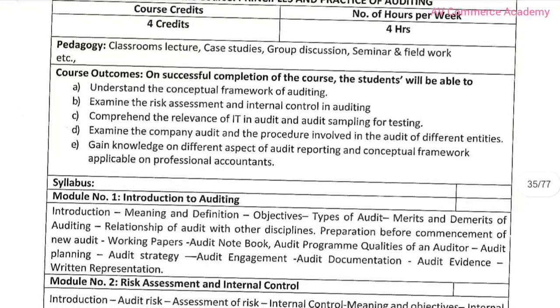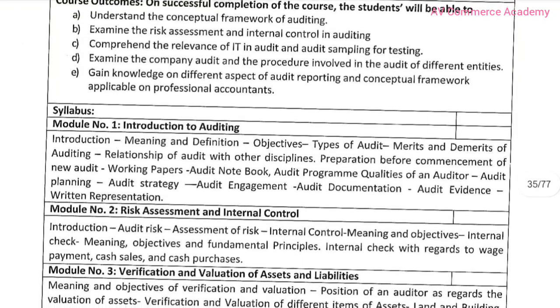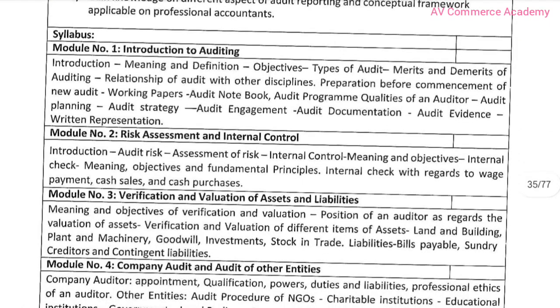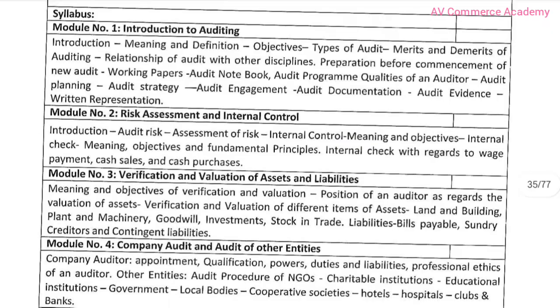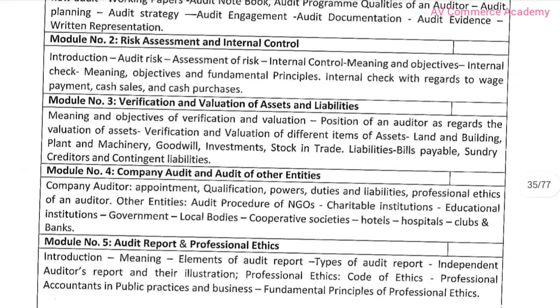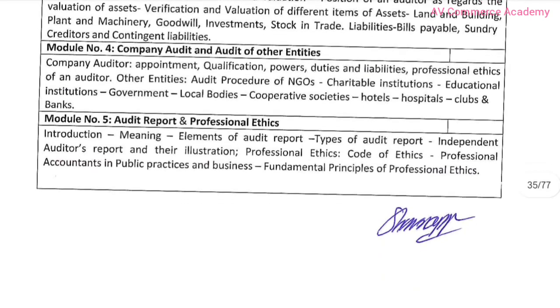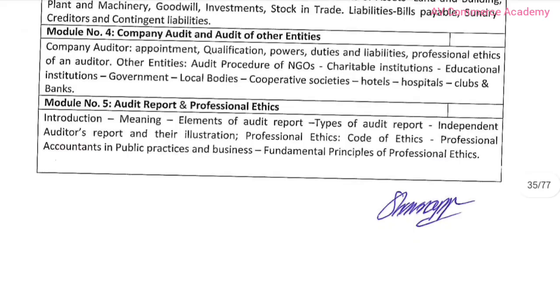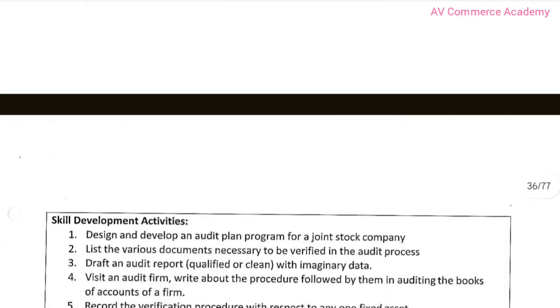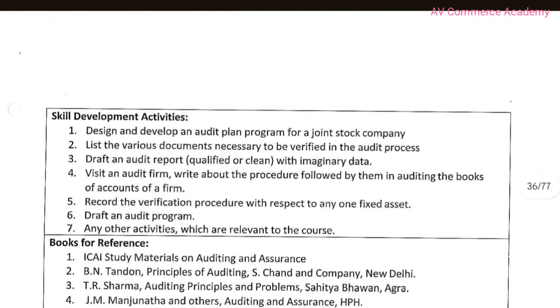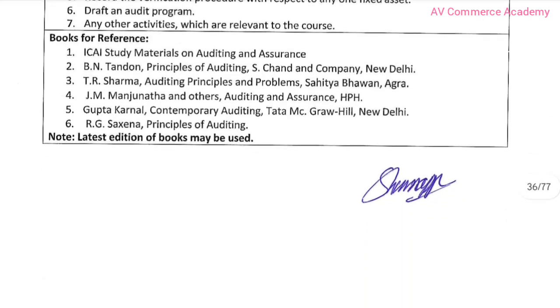Here is the course outcome. First chapter is Introduction to Auditing, second is Risk Assessment and Internal Control, third is Verification and Valuation of Assets and Liabilities, fourth is Company Audit and Audit of Other Entities, and fifth is Audit Report and Professional Ethics. Next are the skill development for audit and the books.